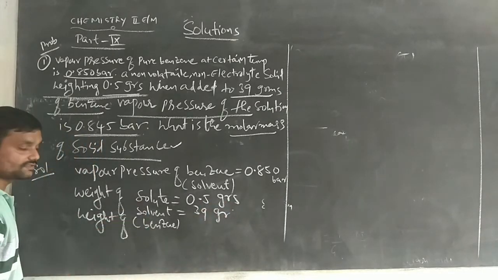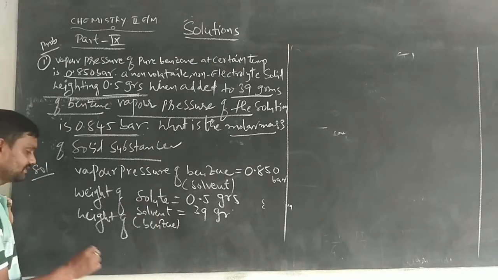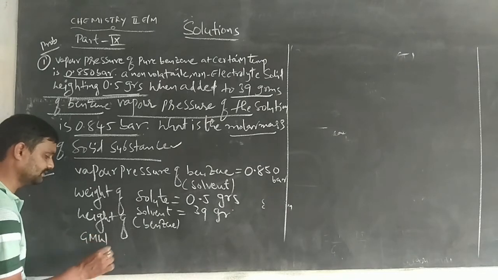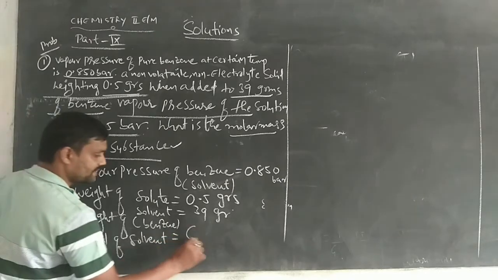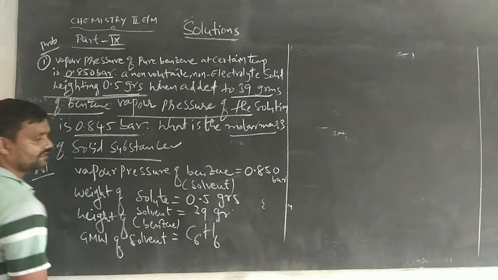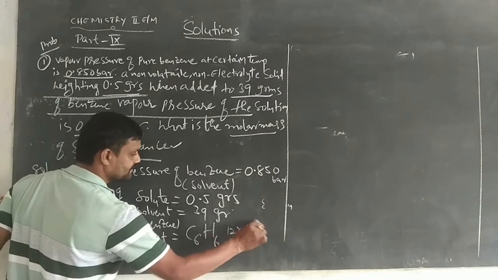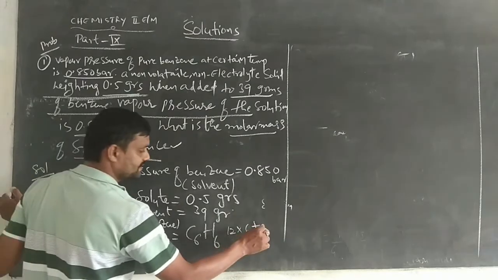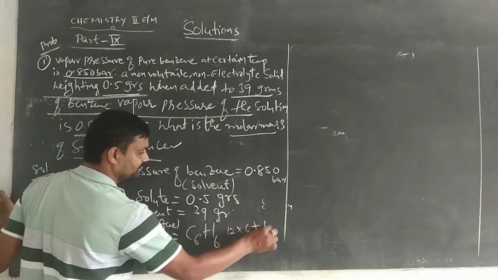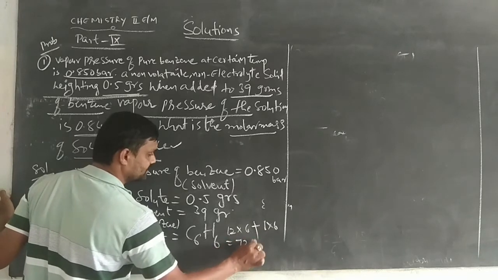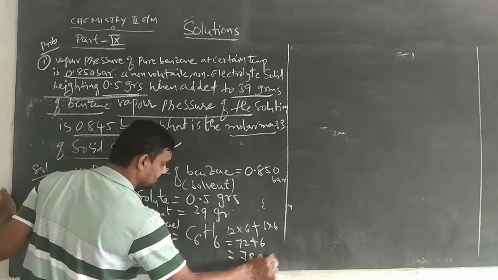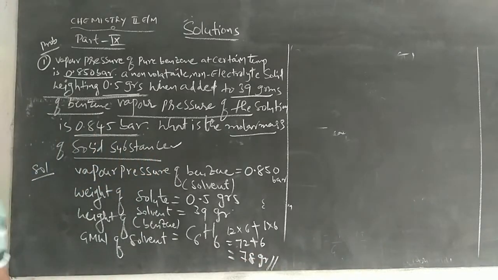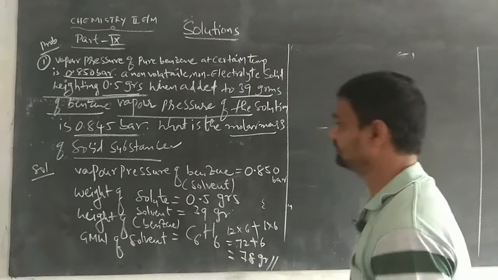Similarly, we have to know the solvent. When we know the solvent, we should write the gram molecular weight of the solvent. That is benzene. The benzene formula is C6H6. 6 carbons means 12 into 6, plus 6 hydrogens, each with atomic weight 1, into 6. 12 times 6 is 72, 1 times 6 is 6. So 72 plus 6 is 78 grams. So the gram molecular weight of the solvent benzene is 78 grams.